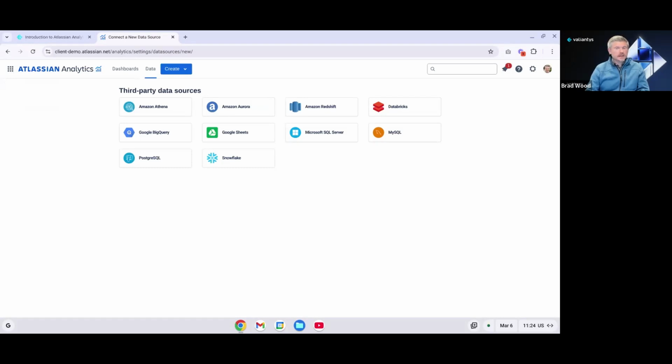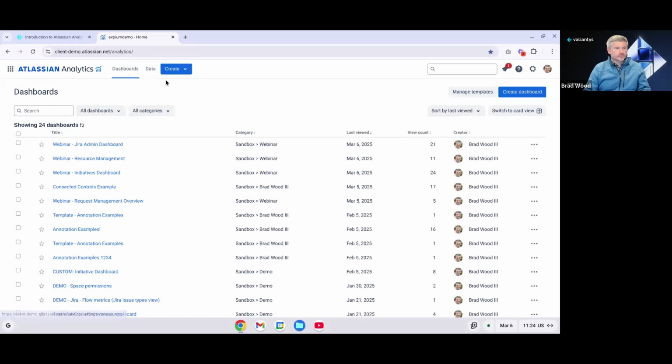So that's it for the data lake and how this data is actually coming in to Atlassian Analytics. We're going to move on now to dashboards. And we saw some examples of these earlier, but dashboards are collections of charts and controls, which are all basically filters that visually display our data.